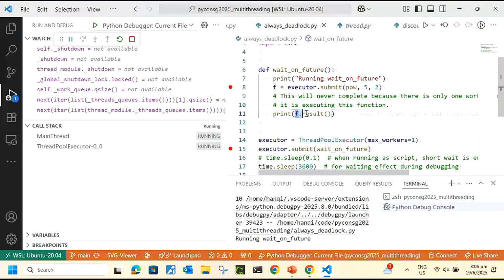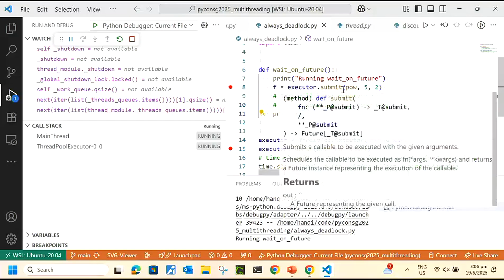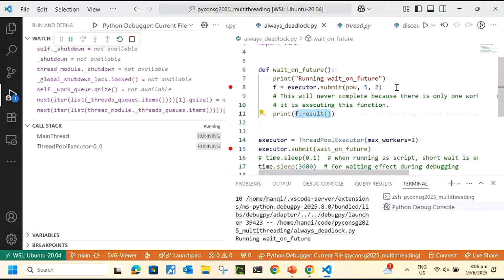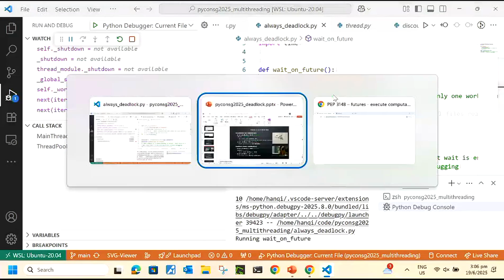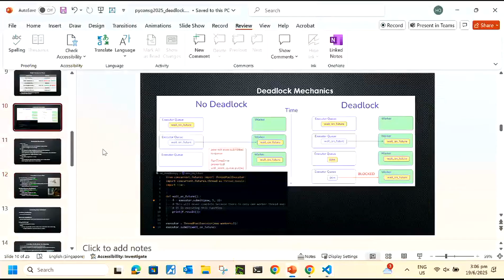The theory here is that f.result will just keep waiting for the result of pow, but pow is being blocked by the worker. There's only one worker. Going back to the PowerPoint, on the right side you can see that the yellow box is always there, so the pow cannot go in, it's blocked. So that's what deadlock looks like. And that's the full trace.